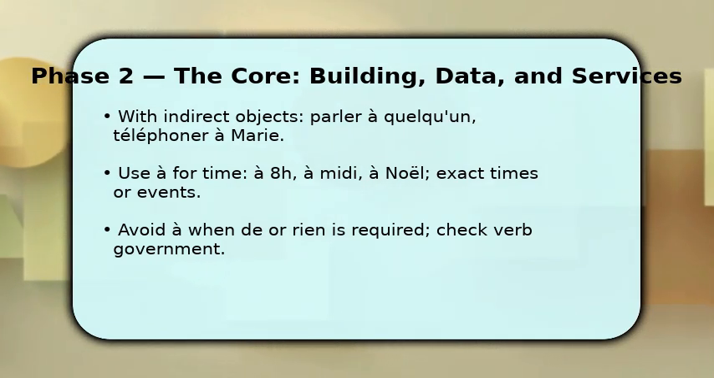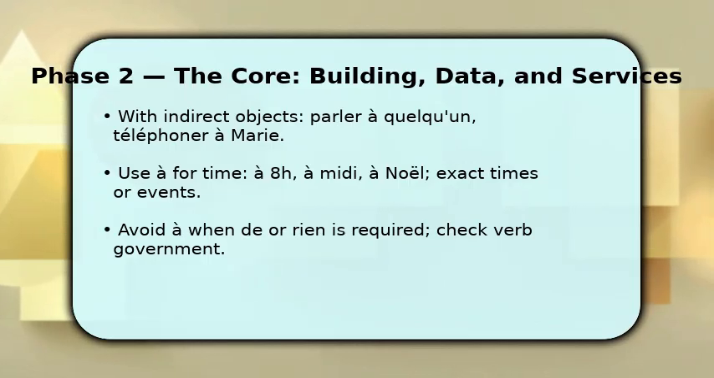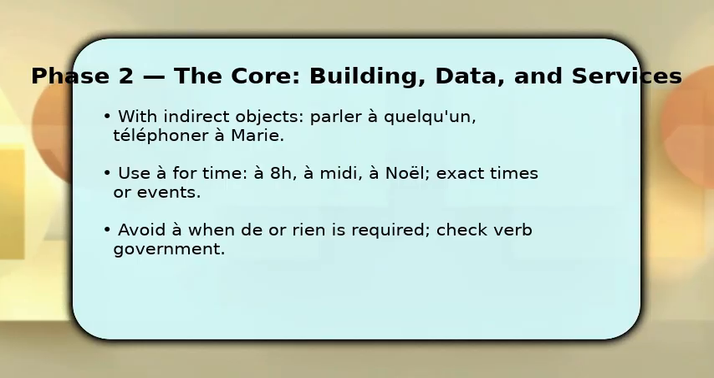Once done with that, use à for specific times and named events. Le film commence à 20h, or à Noël. It signals precise timing. Make sure to check each verb's required preposition. Some verbs take de instead. Practice converting sentences. Change direct objects into indirect with à, and note pronunciation differences in connected speech.